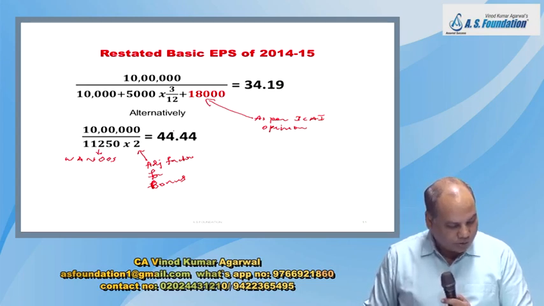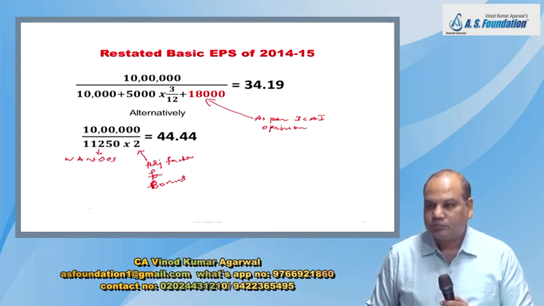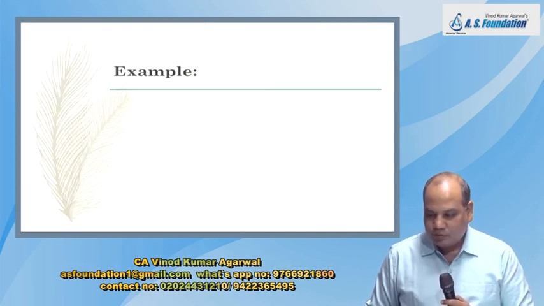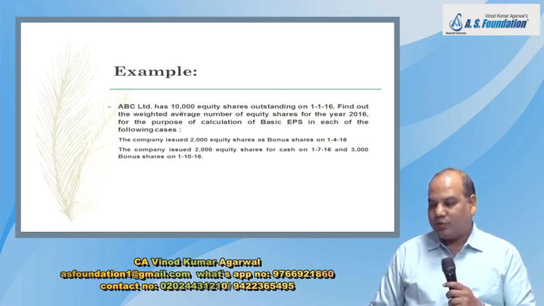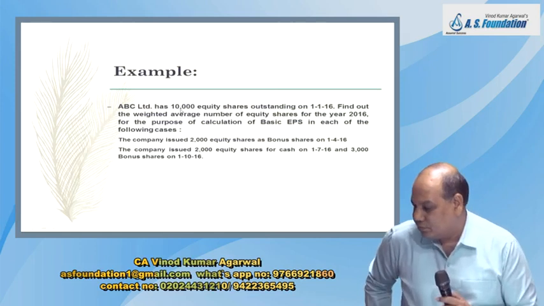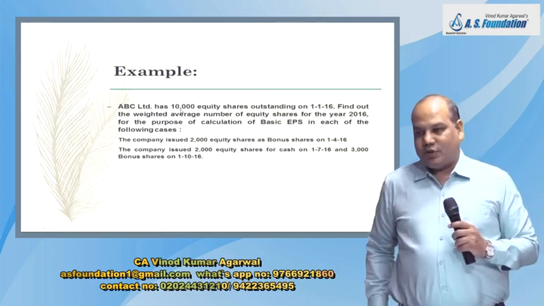Now you tried this question 9 number also. Have you tried 9 number also? 9 was not homework. Oh. Now you'll try. Question number 9. ABC Limited has 10,000 equity share outstanding on 1/1/16.